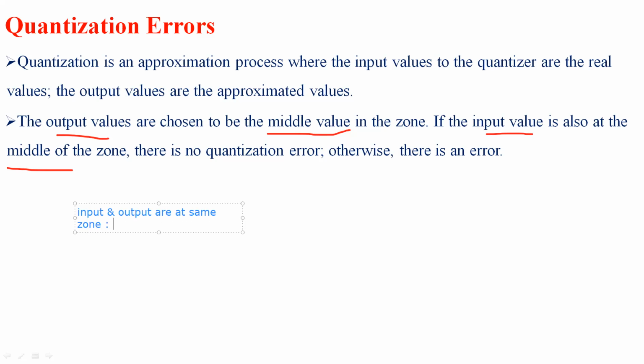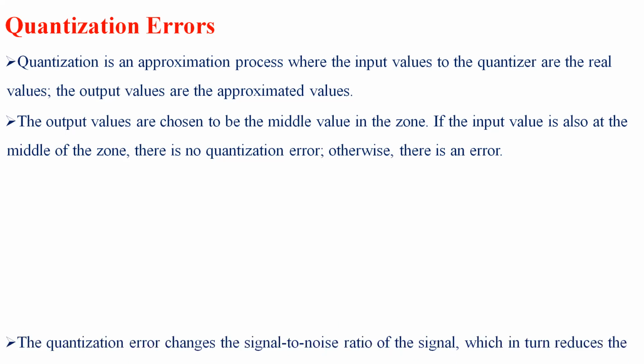At that particular point in time, there is no quantization error. There is no chance of a quantization error occurring. From this, we get to know that quantization errors occur when the output value and the input value are in different zones.